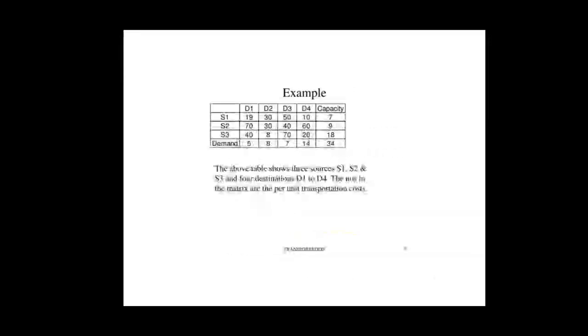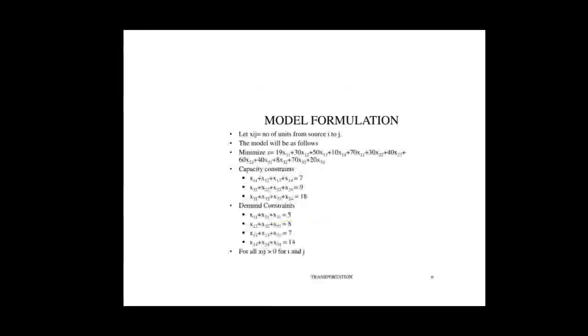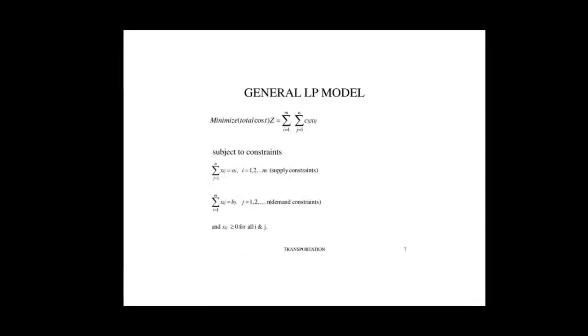Then how do we go to the actual solution? We know the general linear programming model. What is the general linear programming model? Minimize total cost, the sum over i from 1 to m and j from 1 to n of Cij Xij. So Cij and Xij we know.